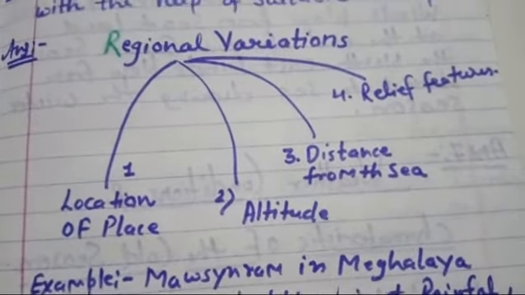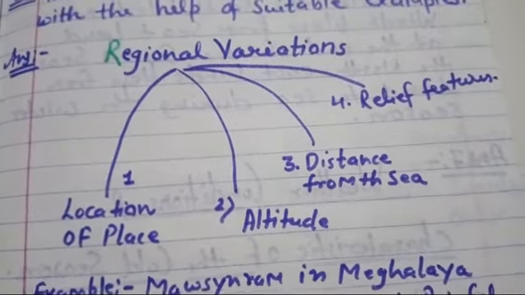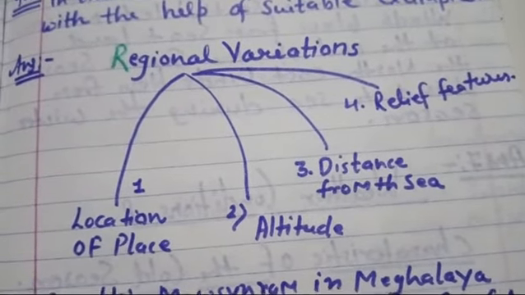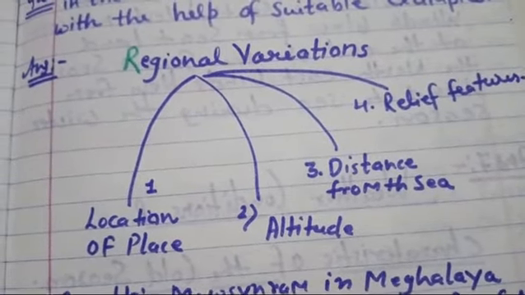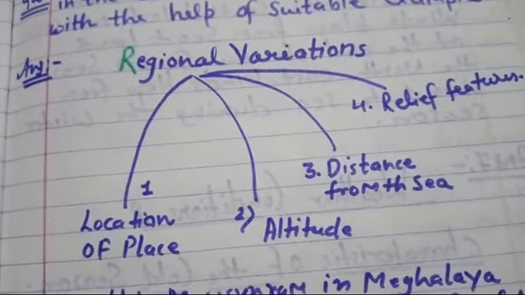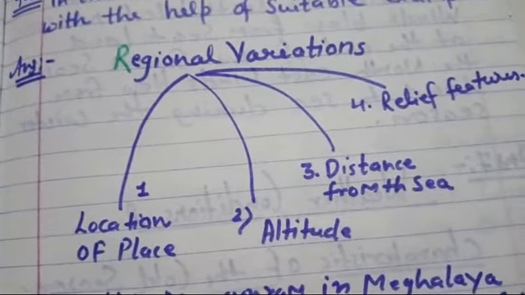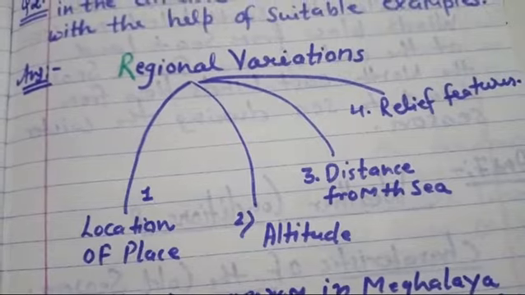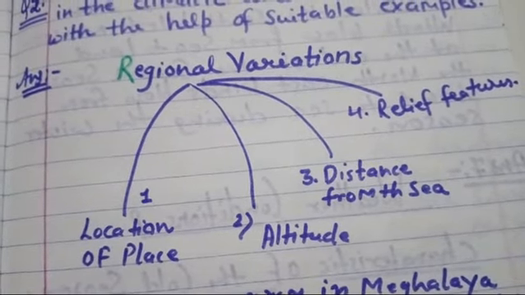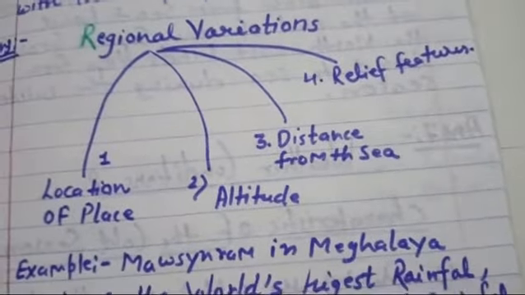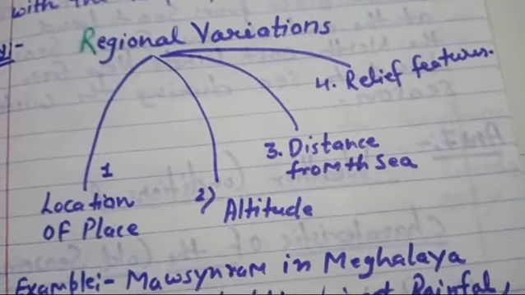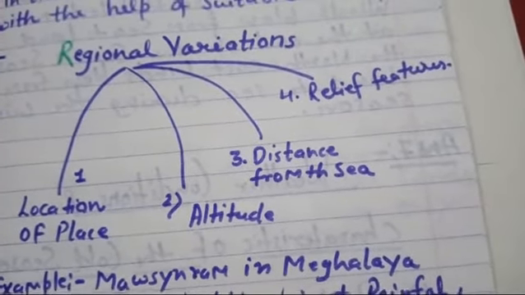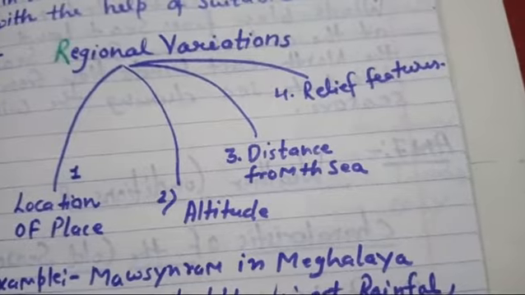First is location of place, that is, at which place we are talking about. Location means whether it is a plain area or a hilly area. That's why it also matters for the variation of temperature or rainfall for the country. Then altitude, that is, the height of the place from the sea level. Then distance from the sea, and fourth is relief feature.